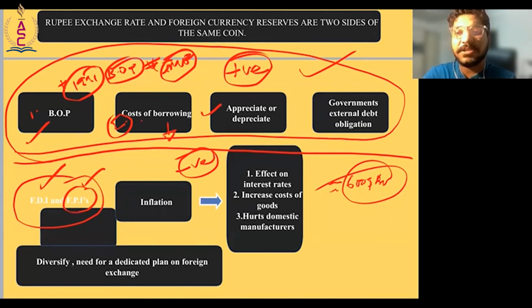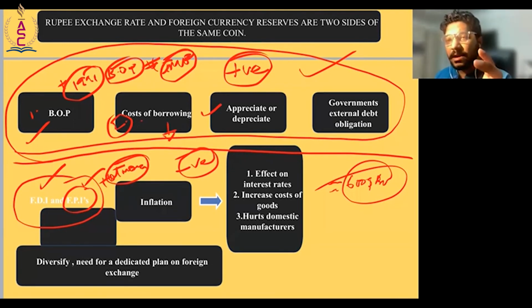FPI is also known as hot money, foreign portfolio investment, meaning that the investors are only there in the market for short-term gains. They're not there for the long run, and whenever they find better markets, better returns, they would take their money and jump there. So this would mean fluctuation in the dollar and rupee equation, and this would have an effect on macroeconomic stability, right?